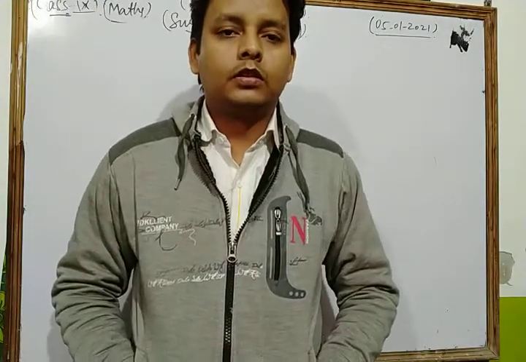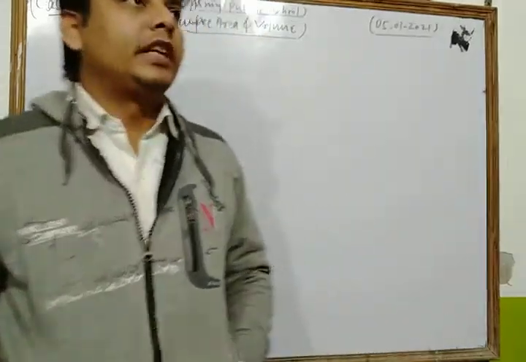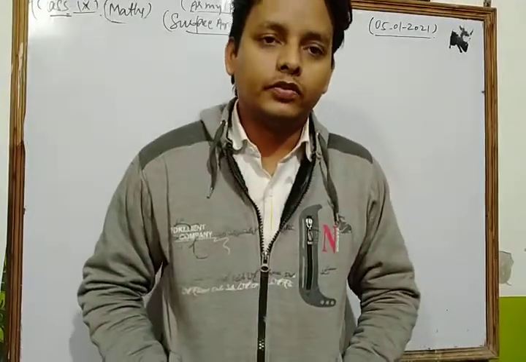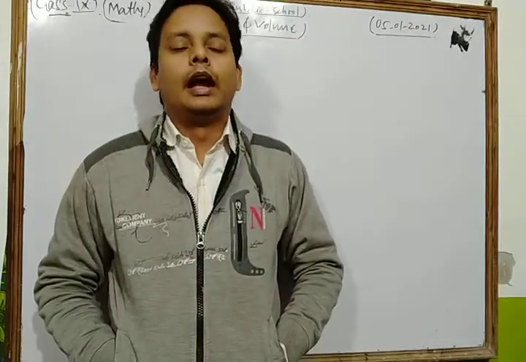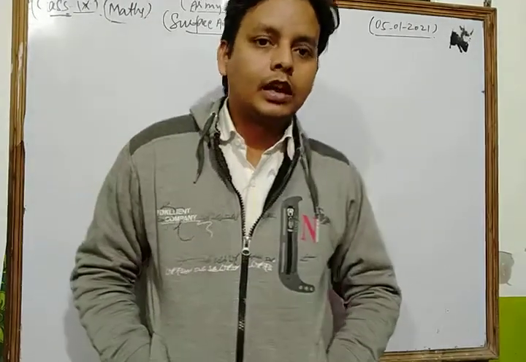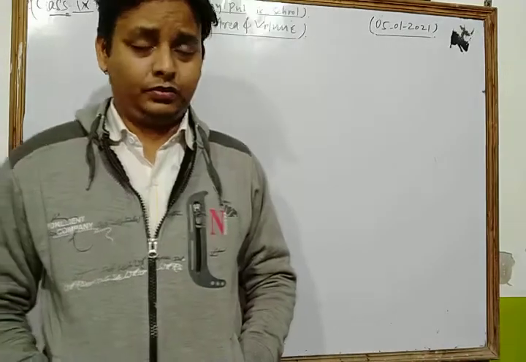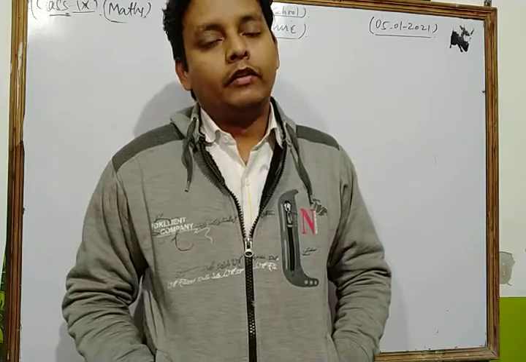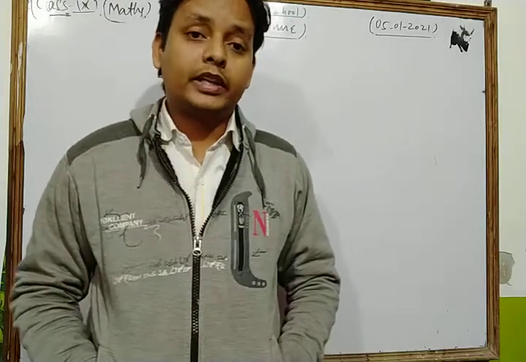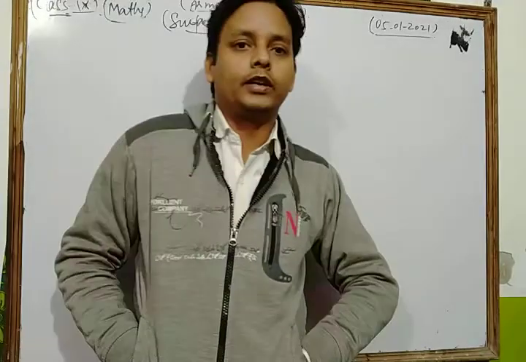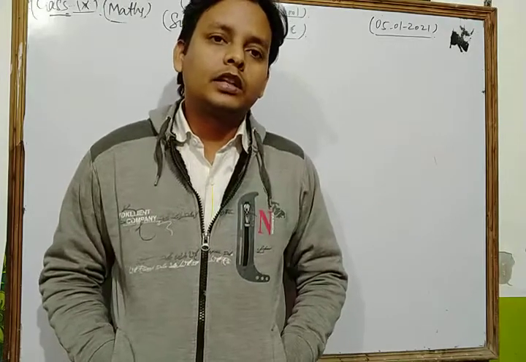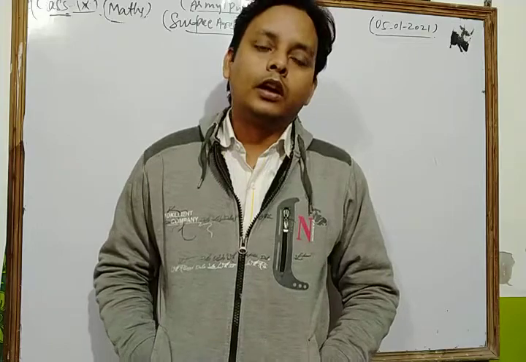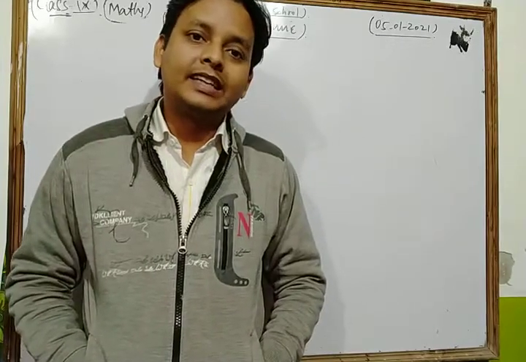Dear students, in the previous class we took and revised a very important chapter of your NCERT exercise, which is surface area and volumes. In that class we discussed all the important shapes of solids included in that chapter, like the cube and cuboid. We also solved some questions based on cube and cuboid, and we discussed all the important formulas related to right circular cylinder, right circular cone, and sphere.